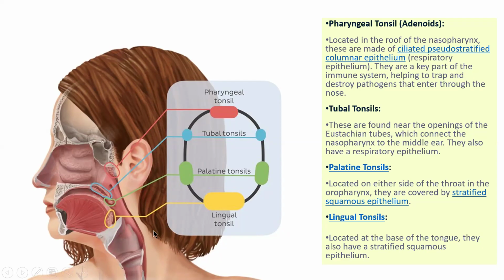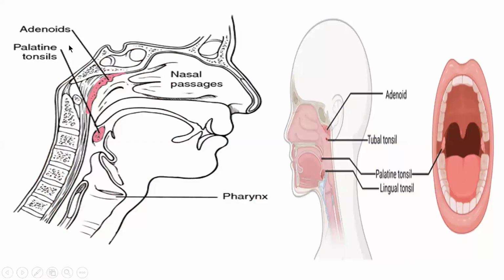Now about the palatine tonsil. The palatine tonsil is located on either side of your throat in the oropharynx. They are covered by stratified squamous epithelium. Then the lingual tonsil. Lingual tonsils are located at the base of the tongue. They also have stratified squamous epithelium. So: adenoid, pharyngeal tonsil, tubal tonsils, palatine tonsil, lingual tonsils.